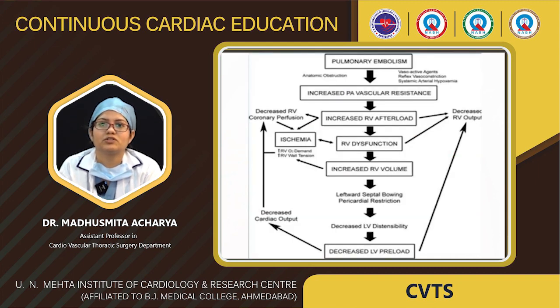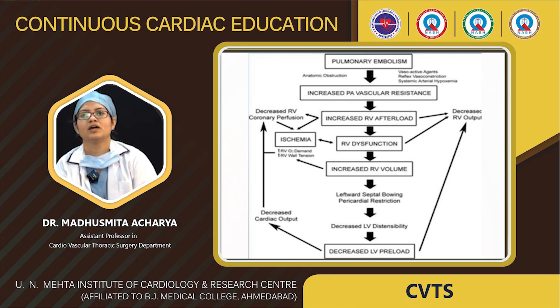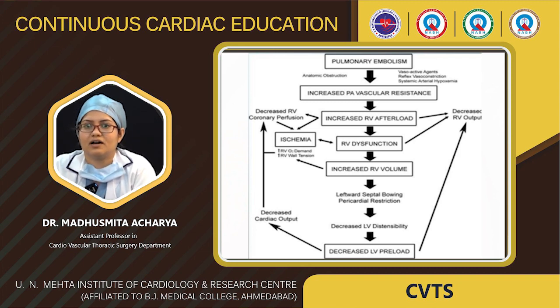Coming to pathophysiology, what exactly happens in pulmonary embolism? Because of the thrombus and anatomic occlusion, there is increased pulmonary arterial vascular resistance, which leads to increased RV afterload. It causes RV dysfunction and increased right ventricular volume, which leads to leftward septal bowing. The septum deviates towards the left side, and it decreases LV distensibility, which decreases the preload.